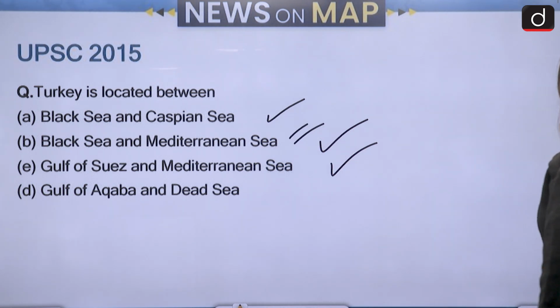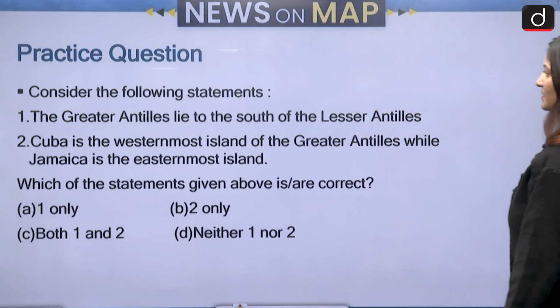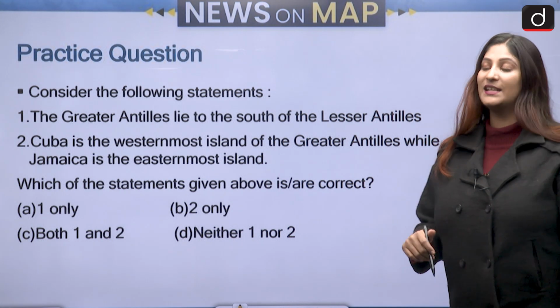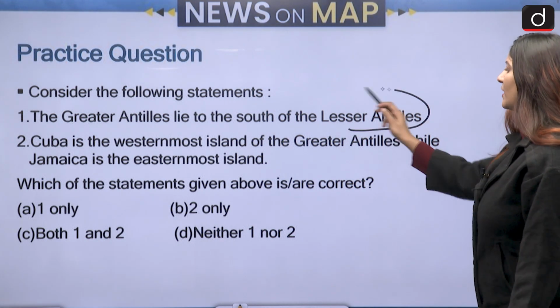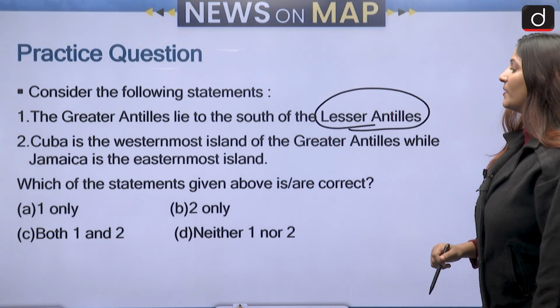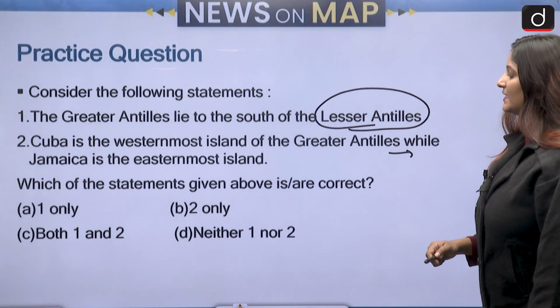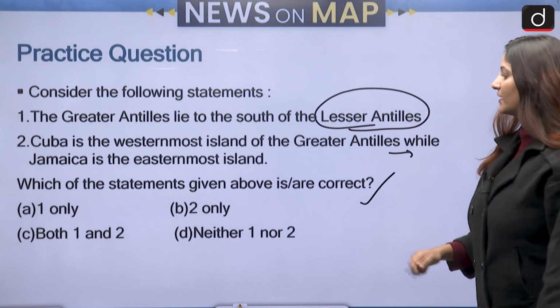Now comes the last question, which is with respect to practice. Practice question says, consider the following statements. The Greater Antilles lie to the south of the Lesser Antilles. Cuba is the westernmost island of the Greater Antilles, while Jamaica is the easternmost island. So we have to select the correct statement.